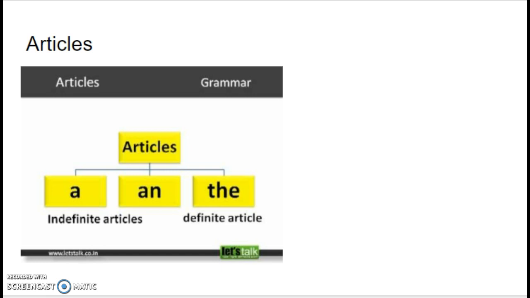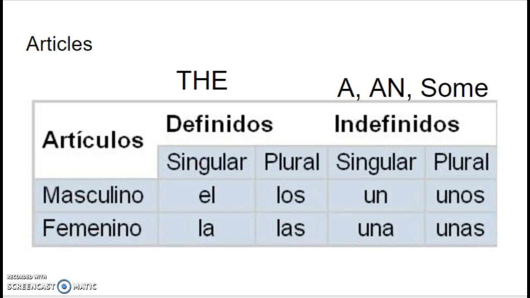Also, going along with a and an, the word some gets associated in there a lot as well. So a, an, and some are really indefinite articles. Some is like a plural version of a and an. So here now are the articles in Spanish. I'm sure you'll recognize el and la, maybe los and las from before. So this whole section, definite, once again, or definidos, mean the.